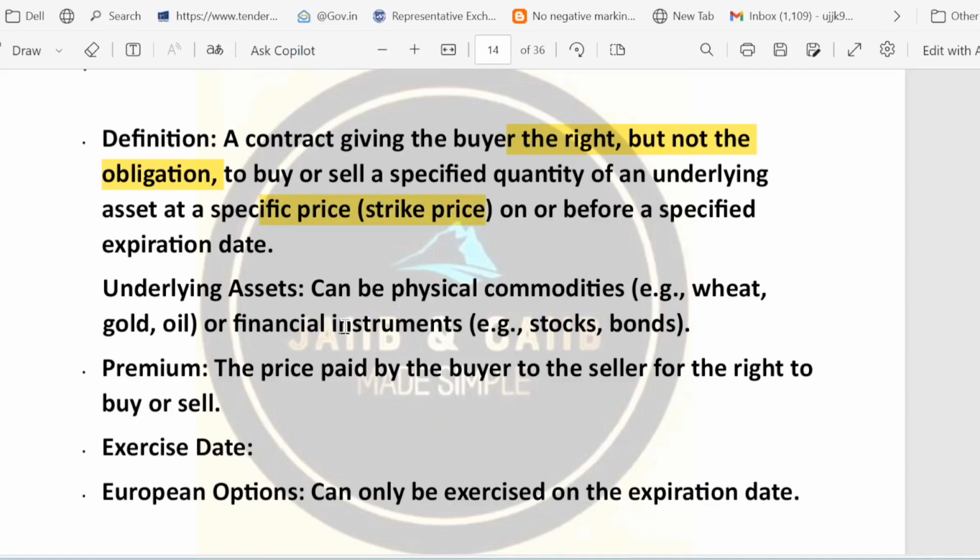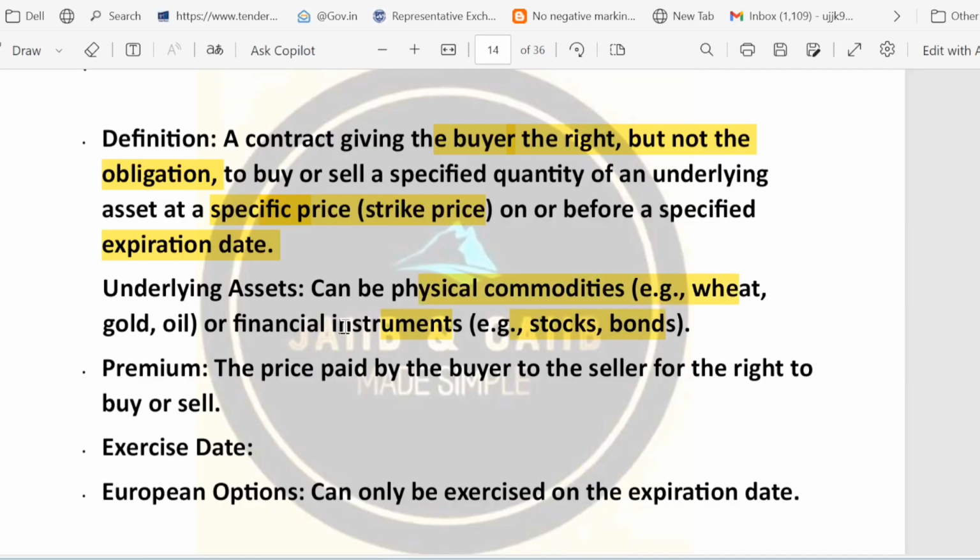Okay, on or before a fixed expiration date. Remember the key point: it gives the buyer the right but not the obligation at a specific strike price before the expiration date. There are two types here, a call option and a put option. Call means the right to buy and put means the right to sell. An option can be written on physical goods like wheat, gold or oil, or it can be a financial instrument like stocks and bonds.